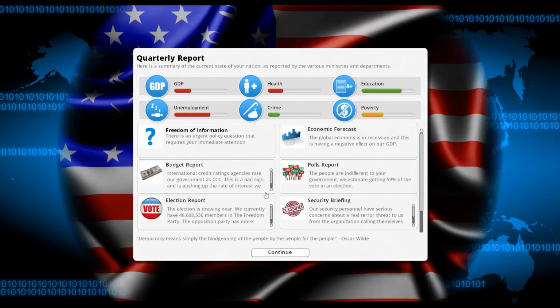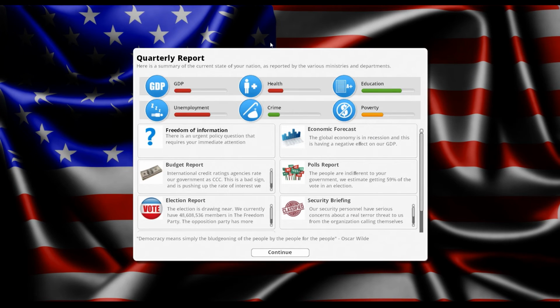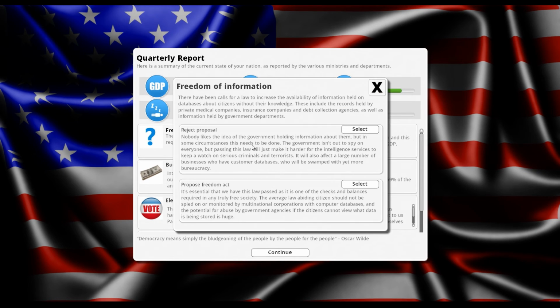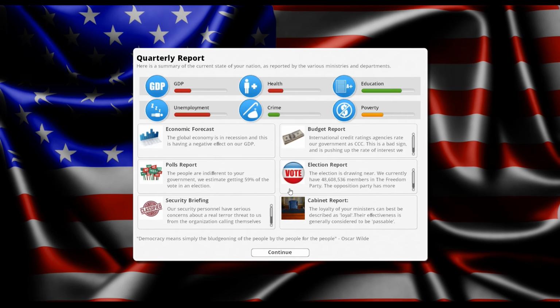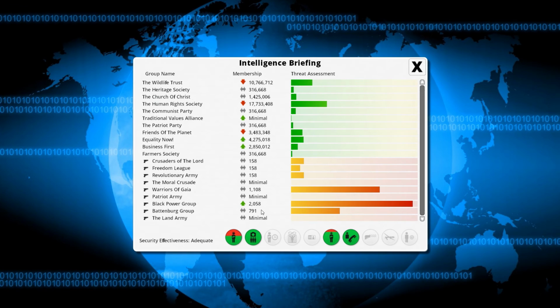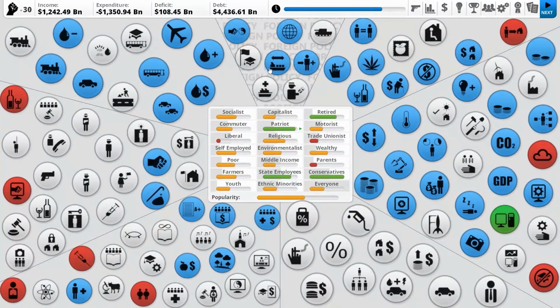Ethnic plot. Okay, maybe we might want that to happen. There's 59% of us in the polls. GDP looks... nothing's changed up here. Freedom of information. Reject. We don't care about liberals. People are trying to kill us. Black Power Group is really trying to kill... they're seriously... they want to kill us. Okay.